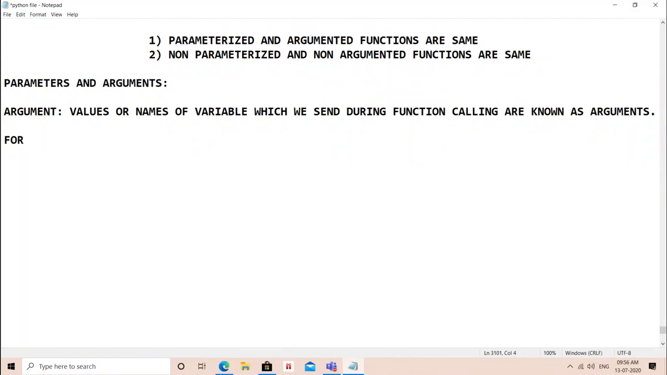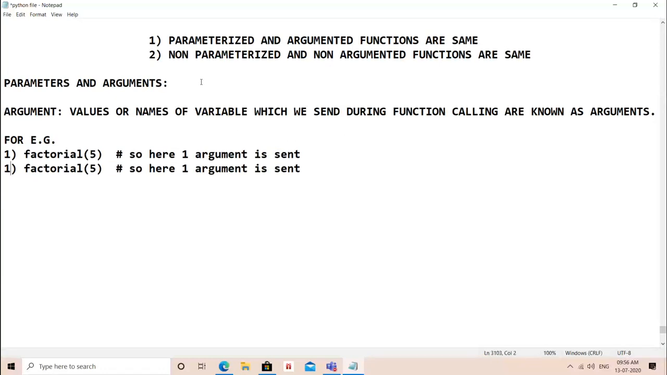For example, let me give one example. Suppose I am just calling factorial function with 5. So here one argument is sent. Fine. Second, suppose first factorial only. Let me write the name of variable n. Here also one argument is sent.